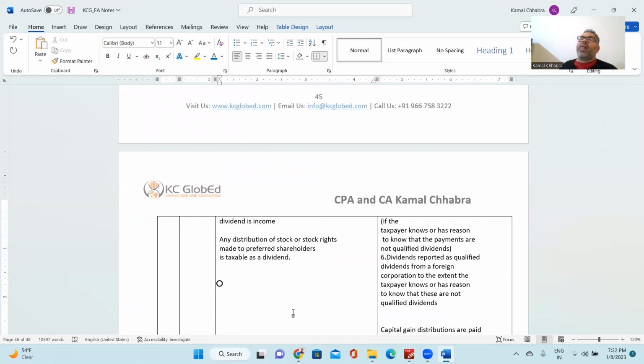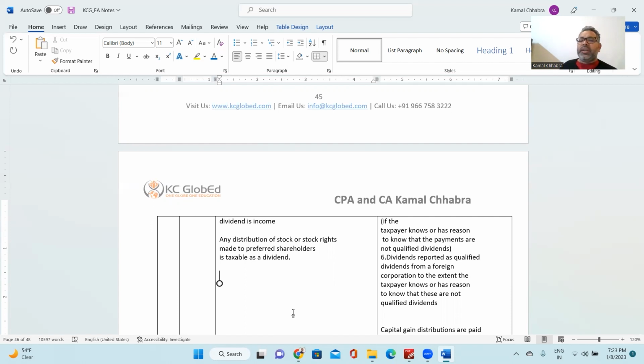For example, if you have to make payment to the shareholder for any service or goods he or she has rendered to the organization, but rather than paying for the goods and services, you are giving him or her dividend, then that would not be considered as dividend income in the hand of the shareholder. Rather, it would be considered as income from the goods and services provided by that shareholder.